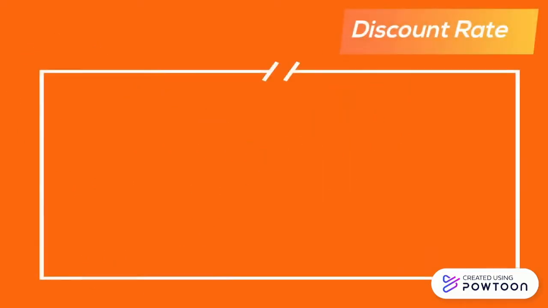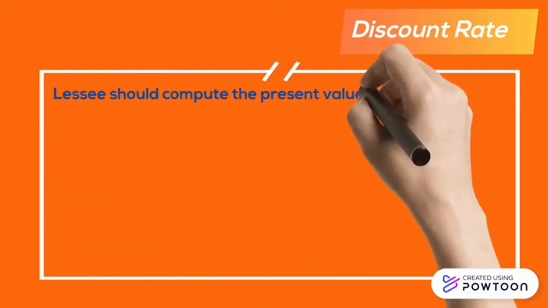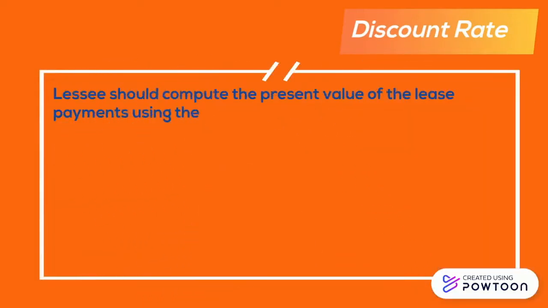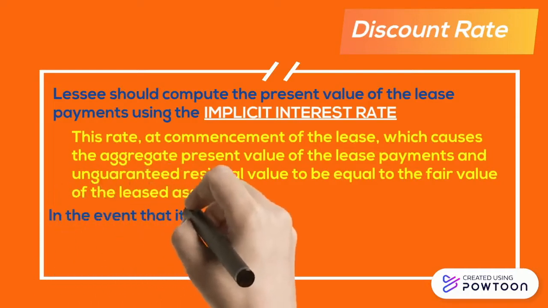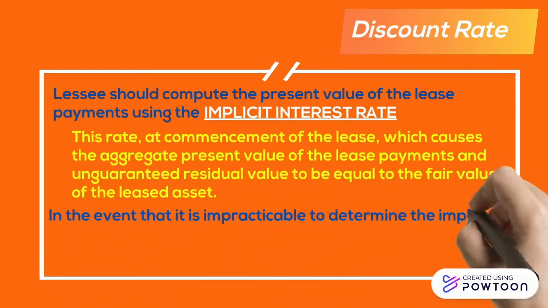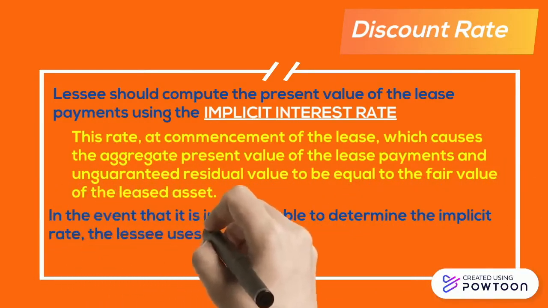For the discount rates, the lessee should compute the present value of the lease payments using the implicit interest rate. This rate, at commencement of a lease, causes the aggregate present value of the lease payments and unguaranteed residual value to be equal to the fair value of the leased asset. In the event that it is impracticable to determine the implicit rate, the lessee uses its incremental borrowing rate.